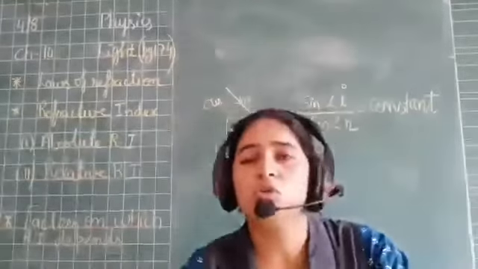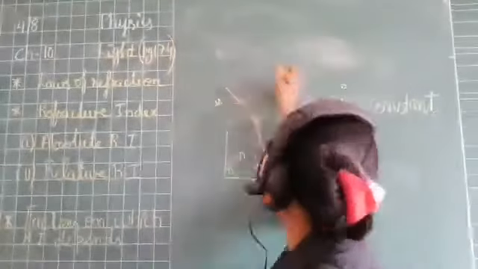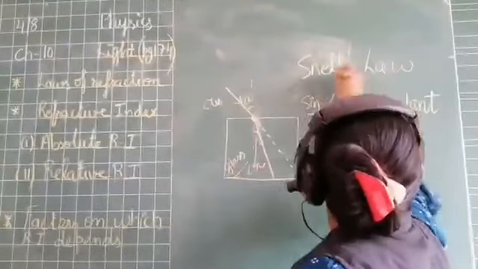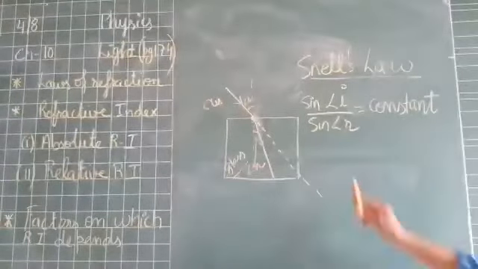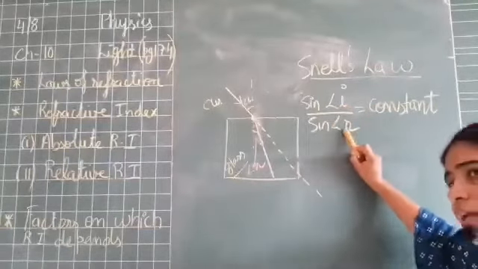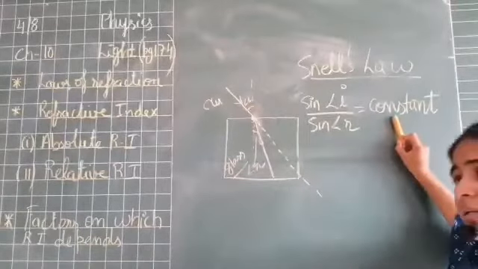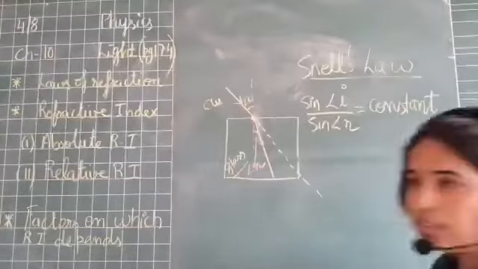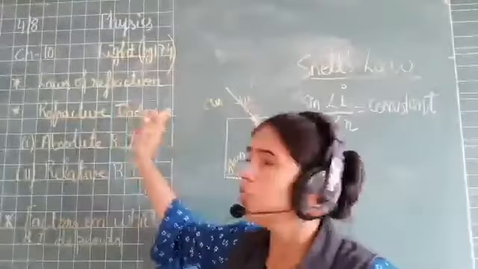The second statement is also known as Snell's law. So this can be asked in your exam: state Snell's law. Then you will mention that the ratio of sine of angle of incidence to sine of angle of refraction is constant for a given color of light and for the given pair of media. This is your Snell's law, right? So these 2 points give you the laws of refraction.